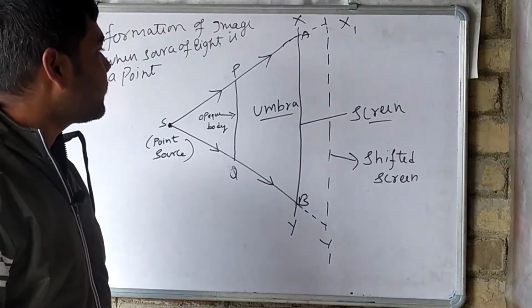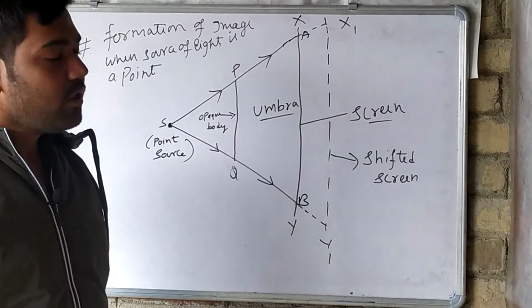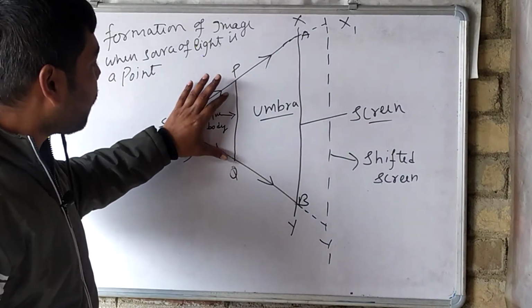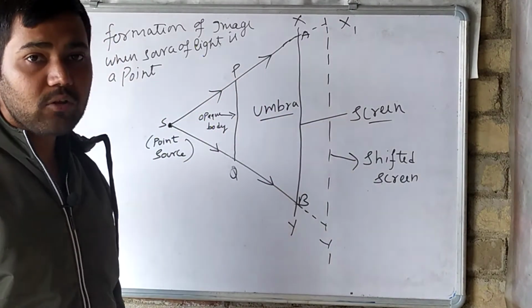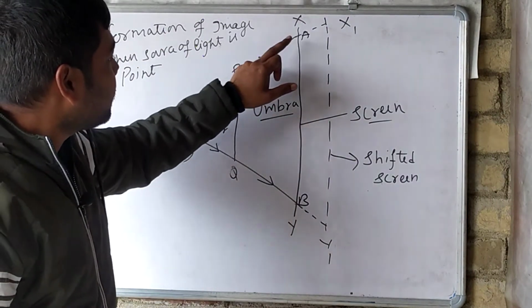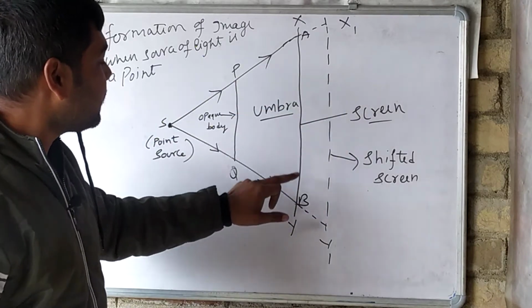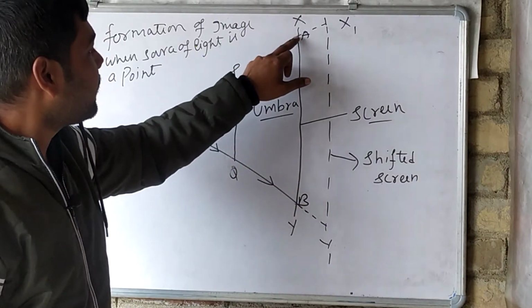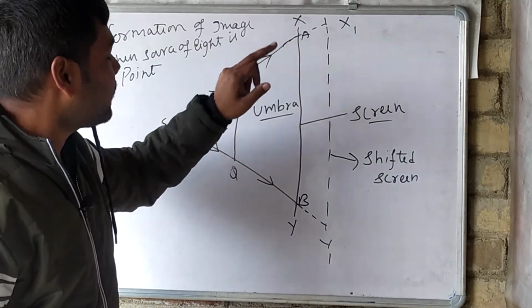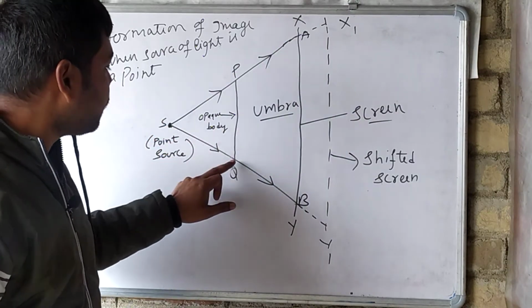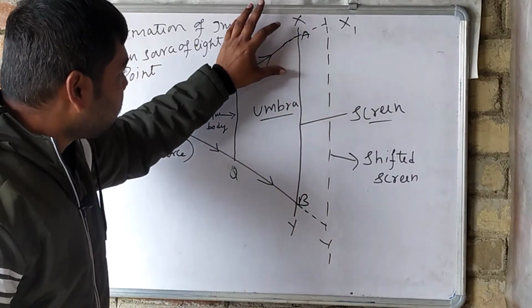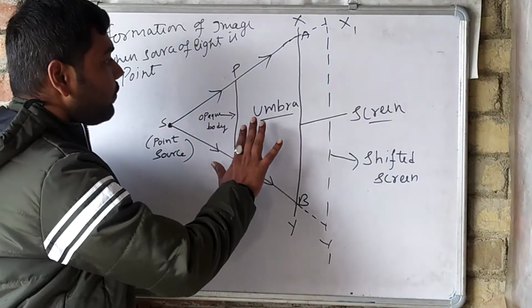So what we are seeing, XY is a screen. As it is an opaque body, it will not allow the light to pass through. The place where the light SP falls on screen XY is A. Here the light SP falls on A, and here the light SQ falls on B. What happens because of this opaque body?